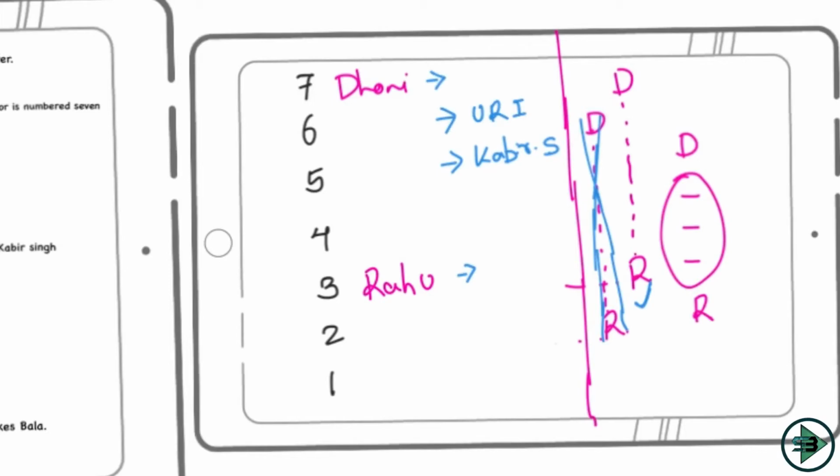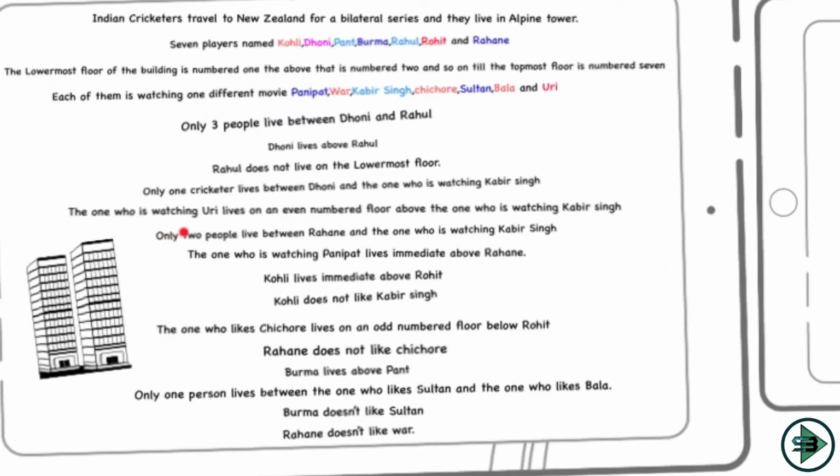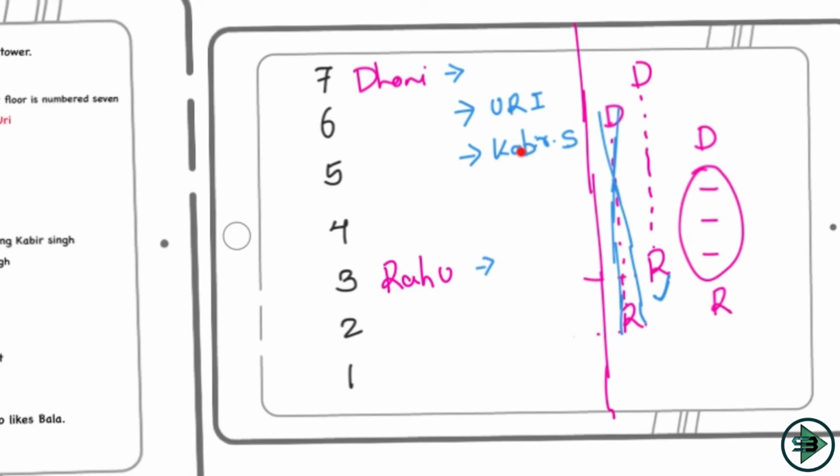Let's read the next sentence, which will give us the hint to the puzzle. Now this is saying only two people live between Rahane and the one who is watching Kabir Singh. So Rahane and Kabir Singh: two people live in between, it would be 4 and then 3. So Rahane has to come at floor number 2. So Rahane would be here, such that only two people are living, on floor number 3 and 4, between the one who is watching Kabir Singh and Rahane. Okay, so this is quite clear now.